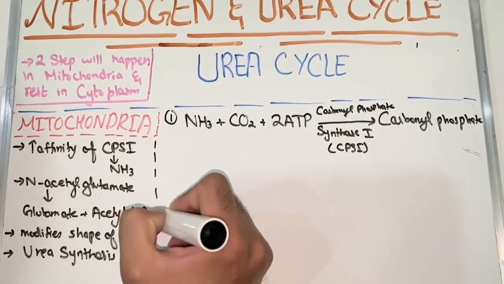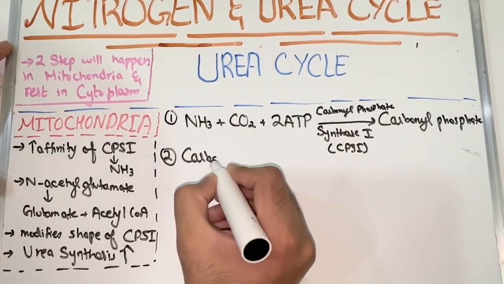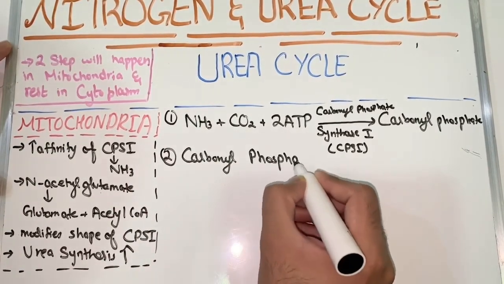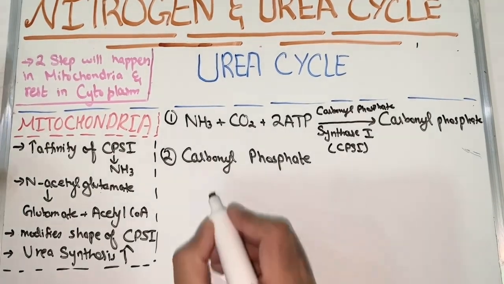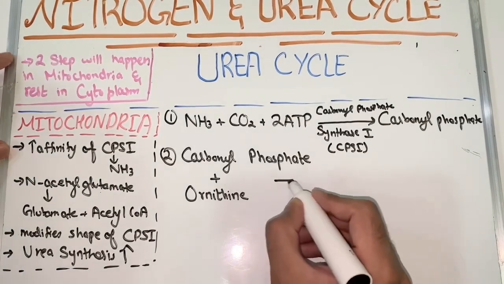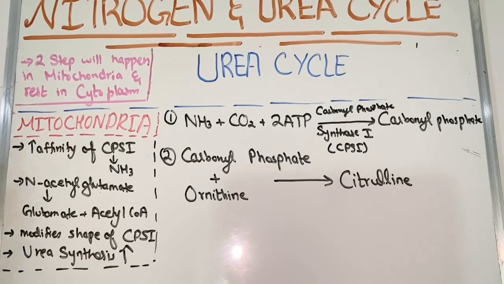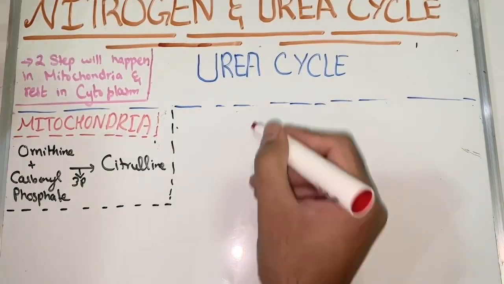Let's go on to the second step of the urea cycle, which happens in mitochondria, which is that carbamoyl phosphate will add up with ornithine and it will convert itself into citrulline. The enzyme which will take part in it will be ornithine transcarbamylase, and it will release phosphate from the reaction.